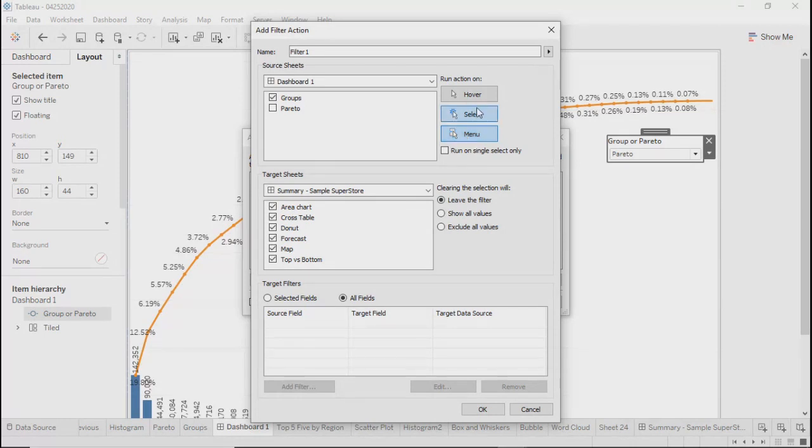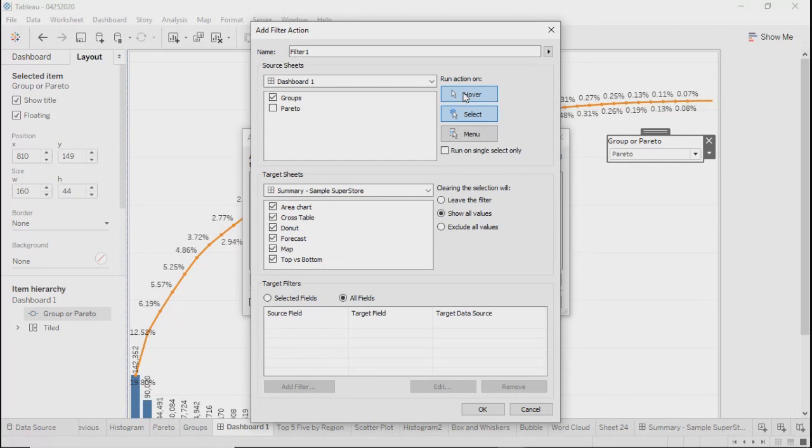At this moment, I'll go for the select one because that seems very easy for the end users. So I'll keep that only. Hover should not be used a lot because, normally, looking at the objects, you move your mouse. If it is hover based, as soon as you move your mouse, filters will work, and maybe what KPI you were looking at will change automatically.